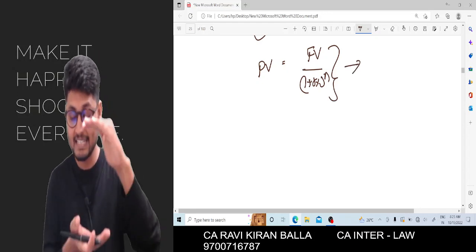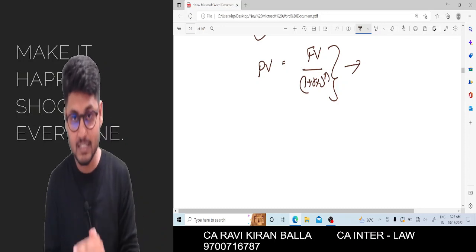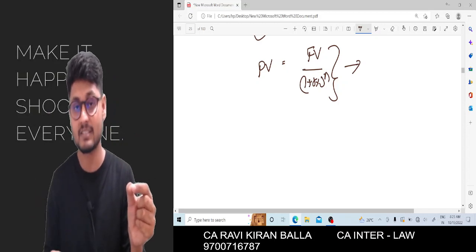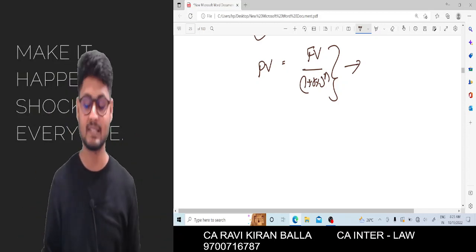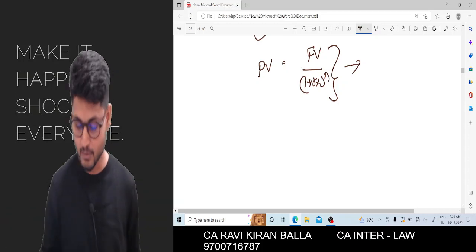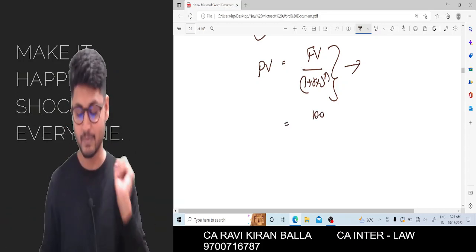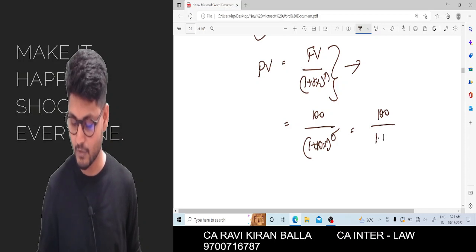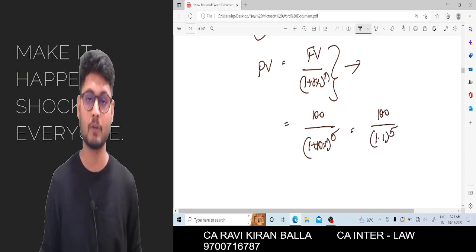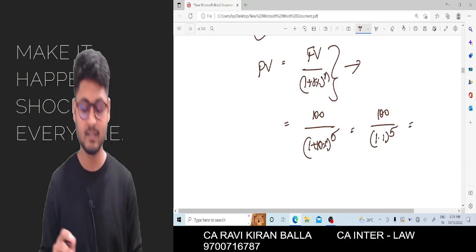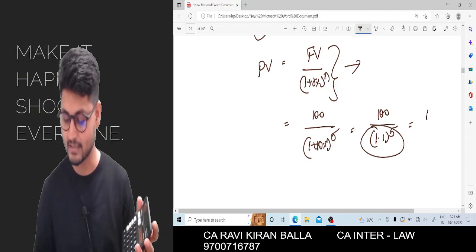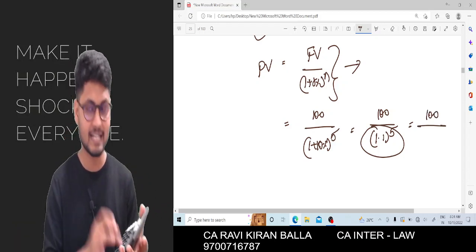This can also be written in a sentence. Future value when it is discounted gives you present value. Future value when it is discounted at r percentage for n number of years will give you what? Present value. This is the formula for the same. Now in the question it is given as 100 rupees divided by 1 plus 10 percentage power 5, which can also be written as 100 divided by 1.1 power 5. Using the calculator, how to calculate this figure? Denominator first, 100 divided by the denominator, I am going to calculate now.